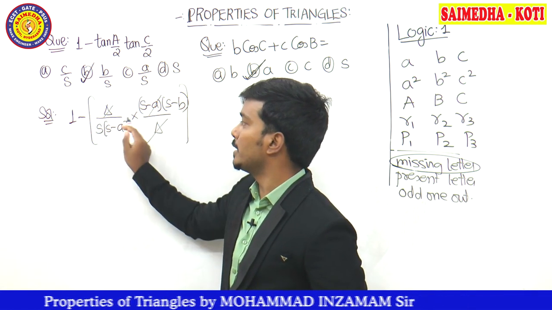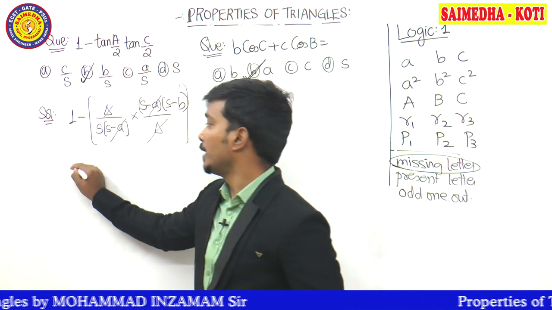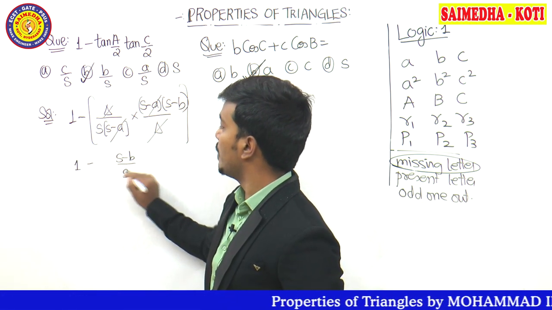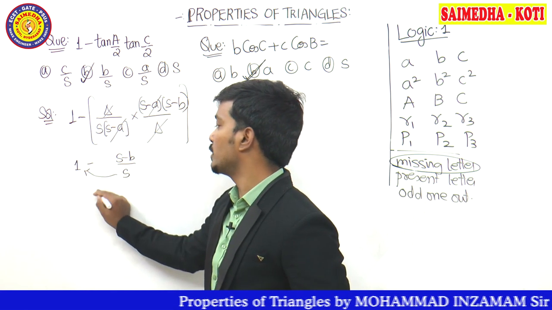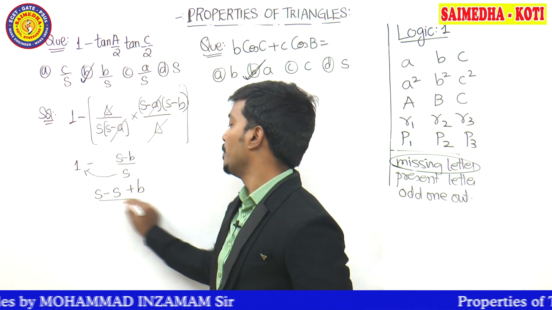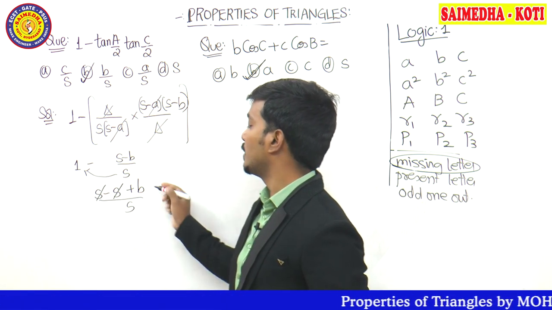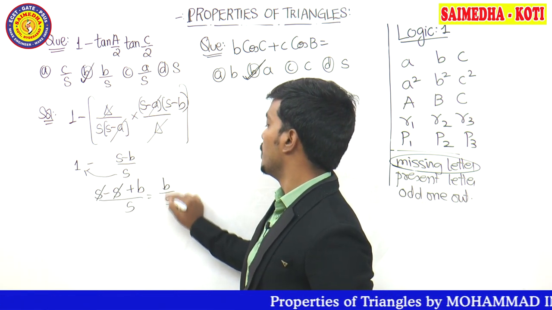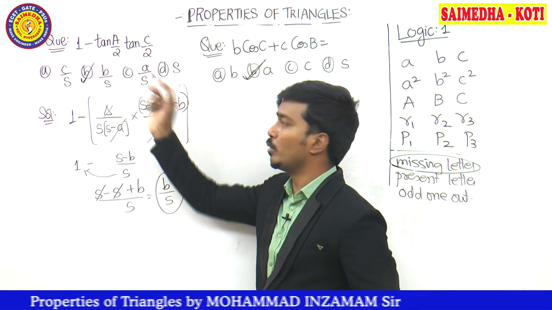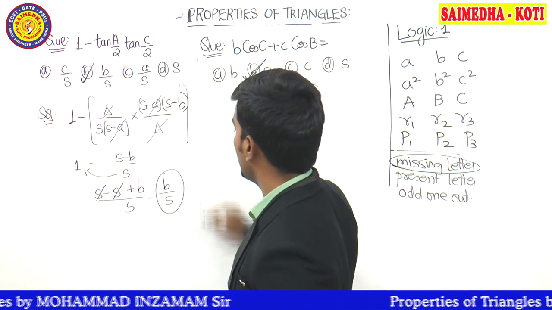Delta, delta, s minus a is going to get cancelled. Remaining part is 1 minus of s minus b divided by s. Take the LCM and what is going to become, guys? S minus into minus is going to become plus b divided by s. This s gets cancelled. So what is the correct answer now? B by s is your correct answer, which has been already put the correct answer by looking at the options within 5 seconds only.